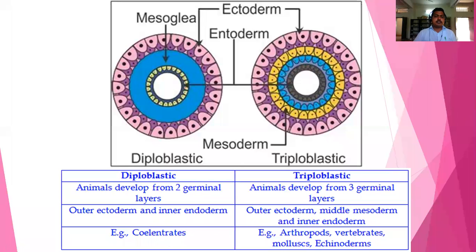The examples for diploblastic are coelenterates, and triploblastic organisms are there from Arthropoda onwards. This is the diploblastic and triploblastic condition.